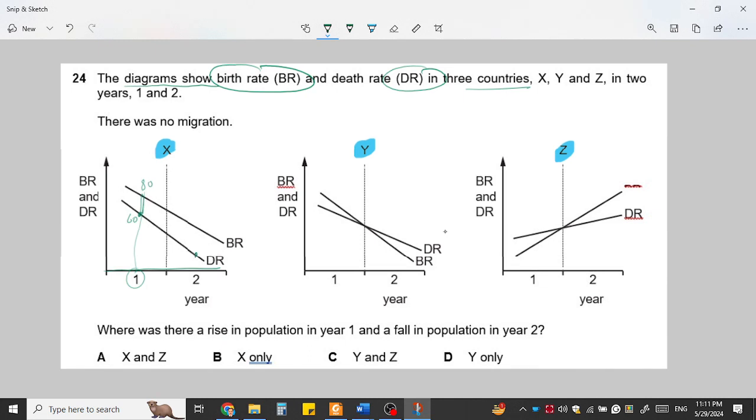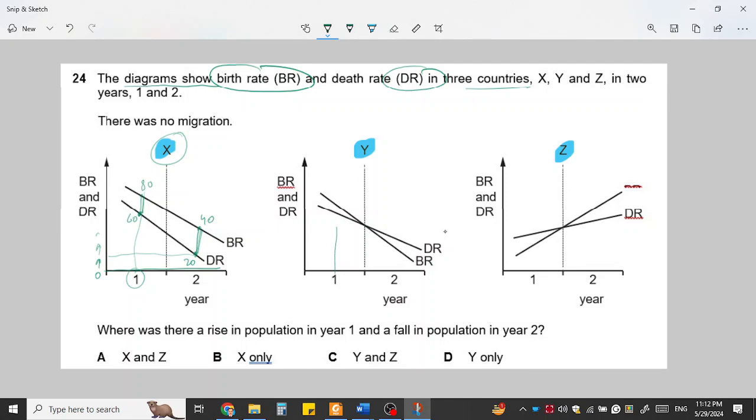In year 2, the death rate is a lower value like 20, because you can see on the vertical axis that 0 starts from here and then it goes upward. And the birth rate is like 40. So still there is a gap between the birth rate and the death rate. So country X will be witnessing an increase in its population in both years.